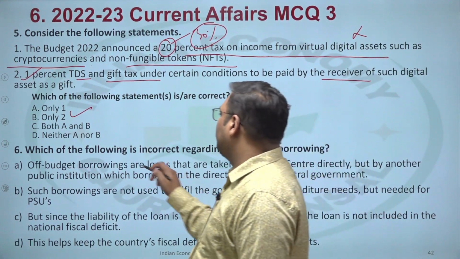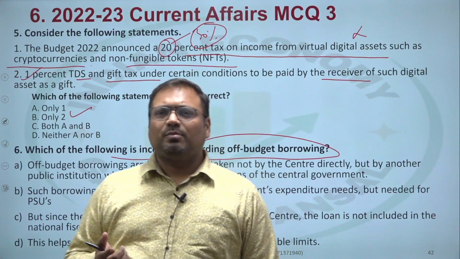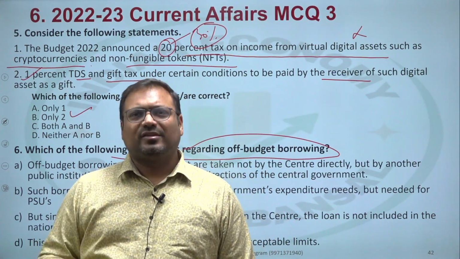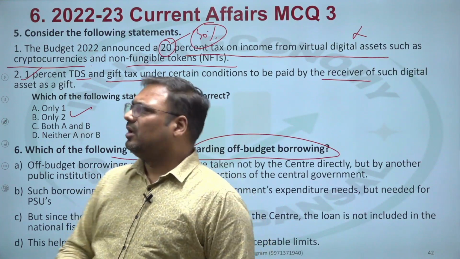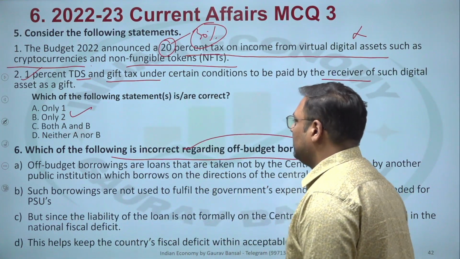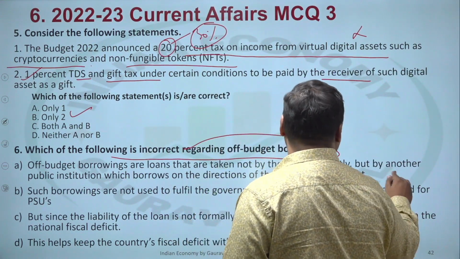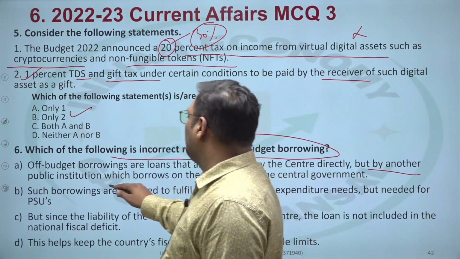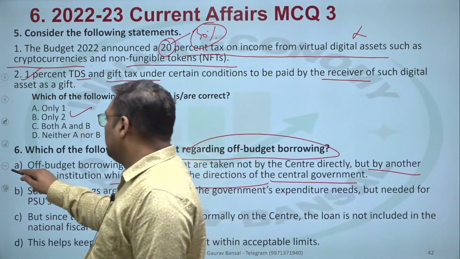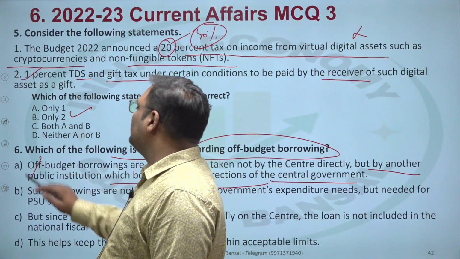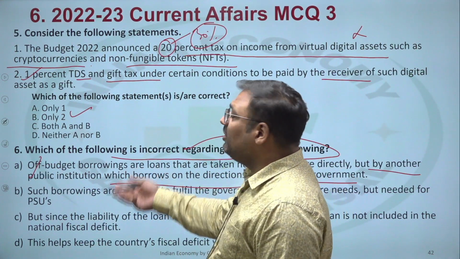Question number 6. Which of the following is incorrect regarding off-budget borrowing? So off-budget borrowing means which is outside the budget, which is off the record. Now let us look at the statements in this context. Off-budget borrowing are loans that are taken not by center directly but by other public institution which borrows on the direction of central government. That is actually correct. But even if we feel this is correct, we should read all the statements. Maybe something is even better than this.